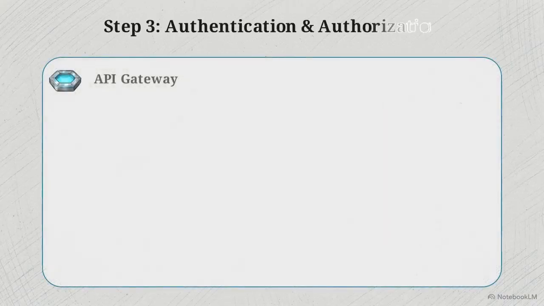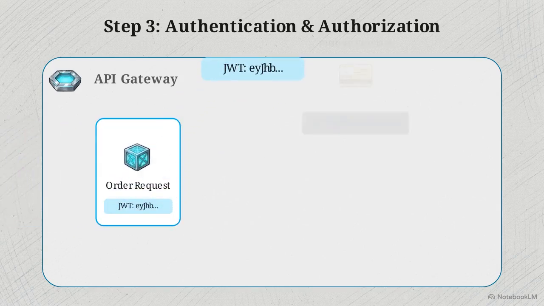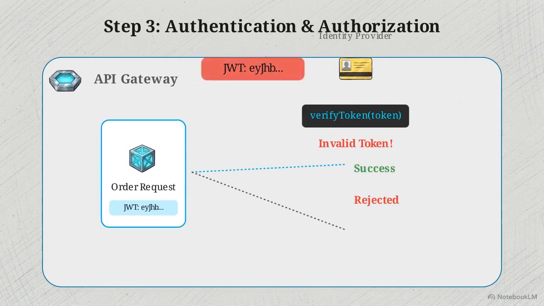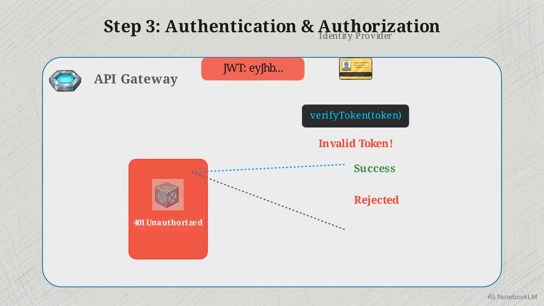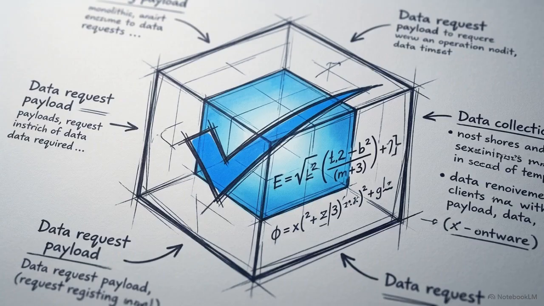Next is Step 3, Authentication and Authorization. The gateway extracts the JSON web token, checking it against an identity provider to confirm the user's identity and permissions. If invalid, the gateway kills the request here, bouncing a 401 unauthorized error back to the client. By handling validation and authentication at the extreme edge, the gateway ensures the backend services operate in a zero-trust environment. Every incoming packet is mathematically pre-verified.